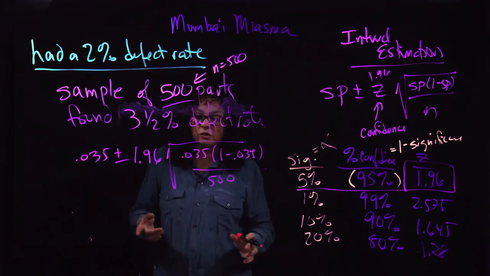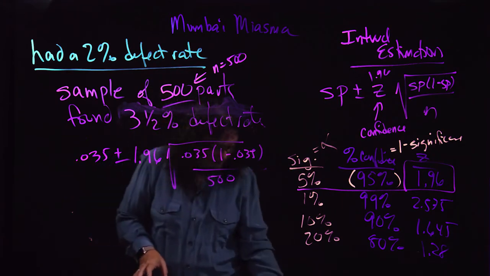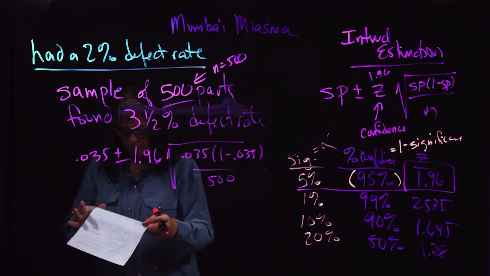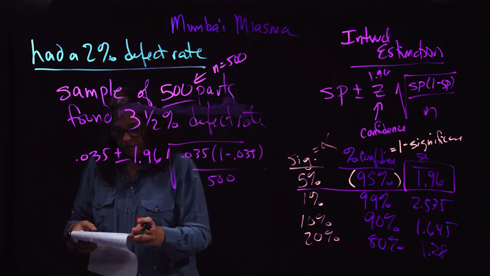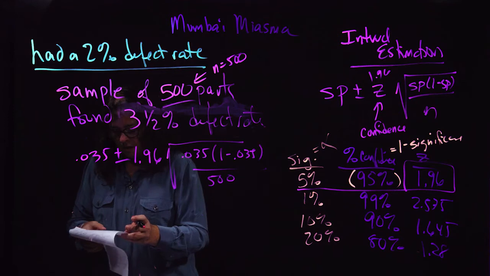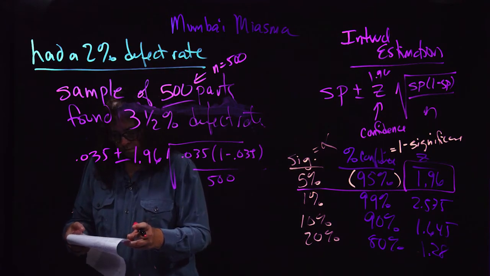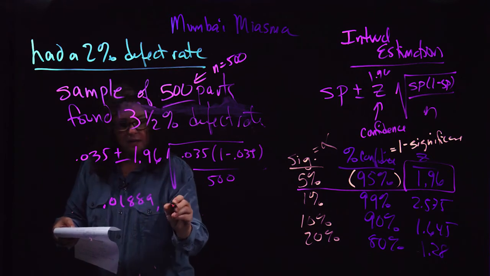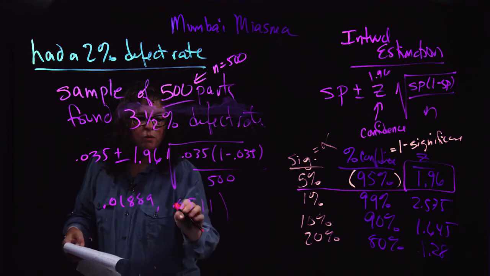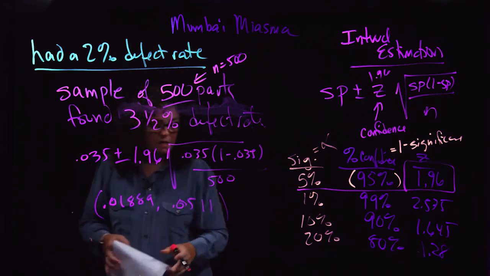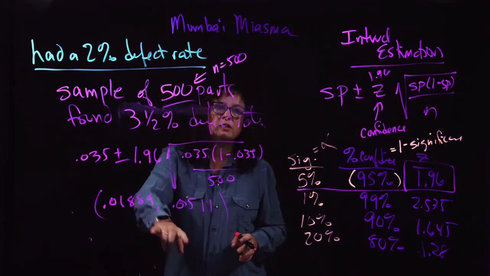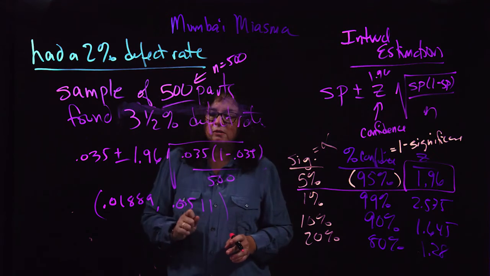So my interval here, when you do all this lovely math, which I'm sure we can all do, becomes, there it is, 0.01889 to 0.0511. In other words, what we have here is an interval that we are pretty sure captures the unknown truth.